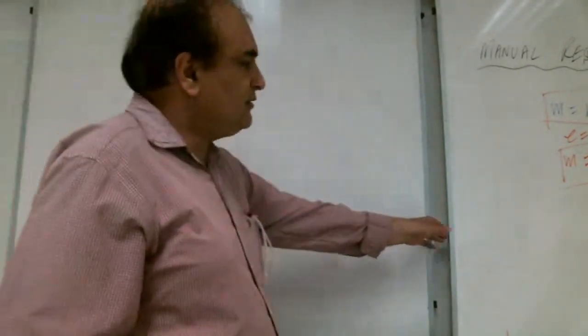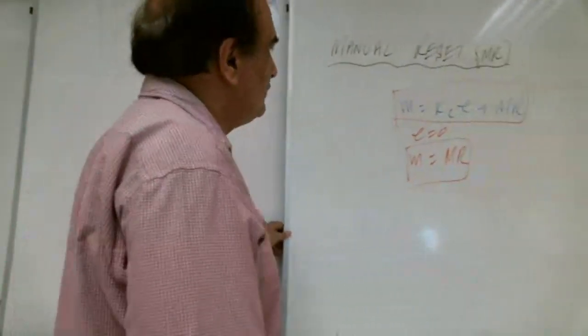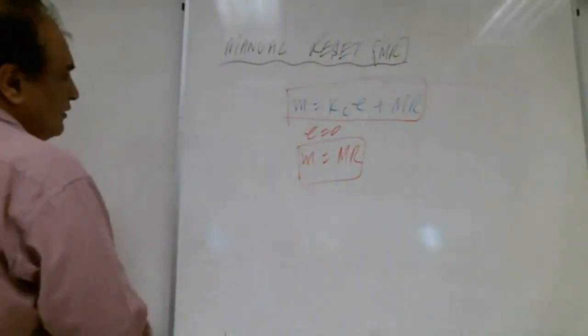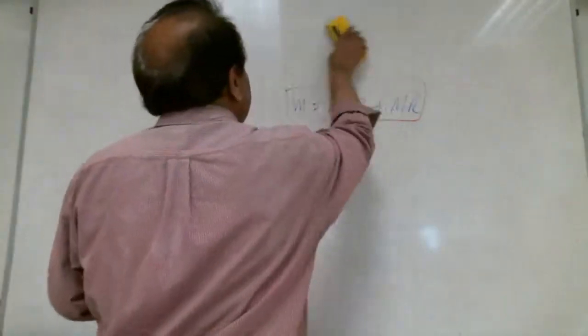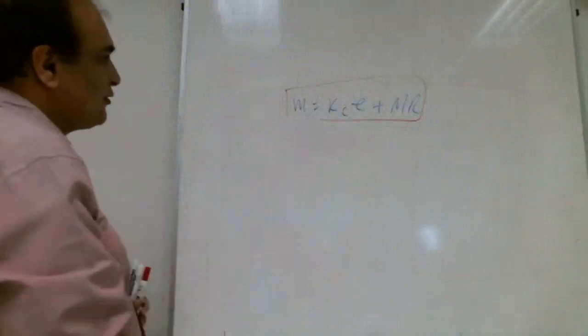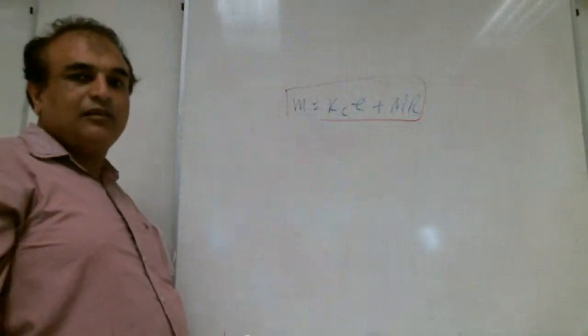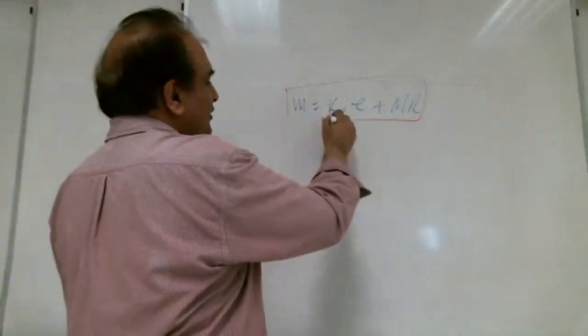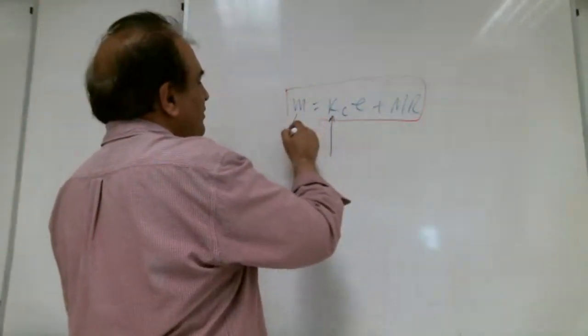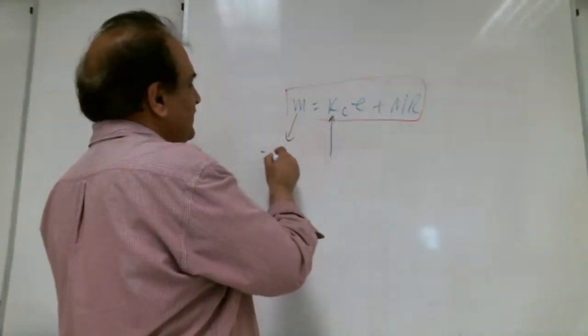You can see here, this is our complete equation for the proportional action. M is equal to KC E plus MR, right? KC is the controller gain. M is the output of the controller, that is an electrical signal.